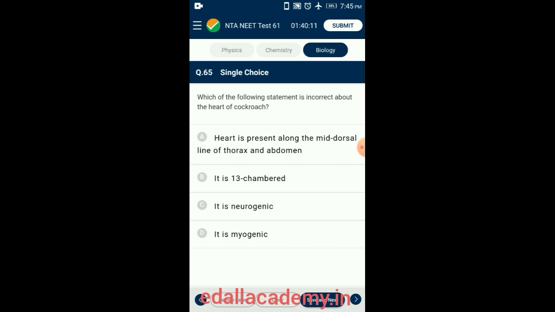From the anterior-most heart chamber into the aorta, the blood passes into the head sinus and into the other sinuses. All the chambers of the heart are interconnected and their openings are guarded by valves to maintain unidirectional flow of blood. So the answer for this question is option D. It is myogenic. That is the incorrect one.